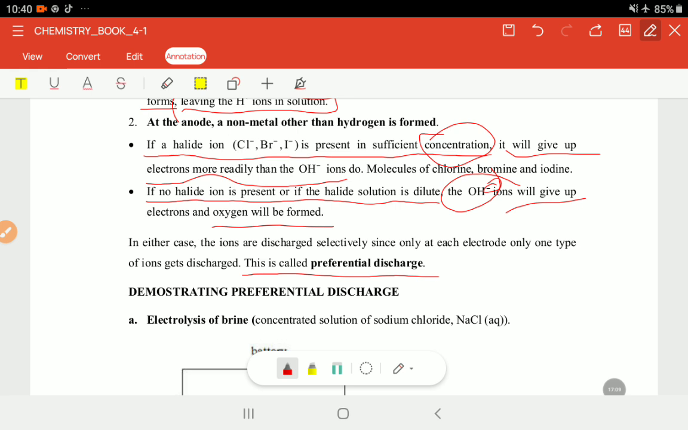That's preferential discharge. So in the next lesson, what we're going to do is demonstrate what really happens if you're to have a setup. I just want to put it in a practical sort of aspect, like the theoretical part of it, right?